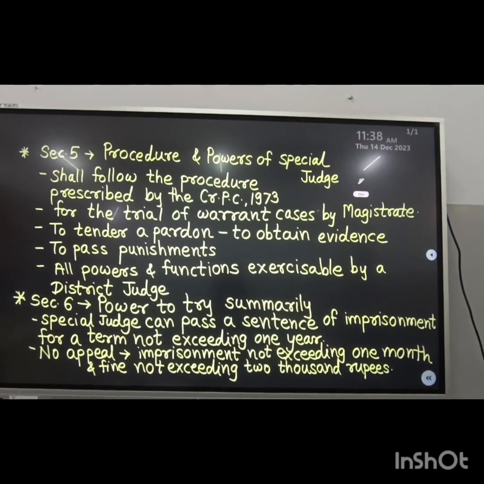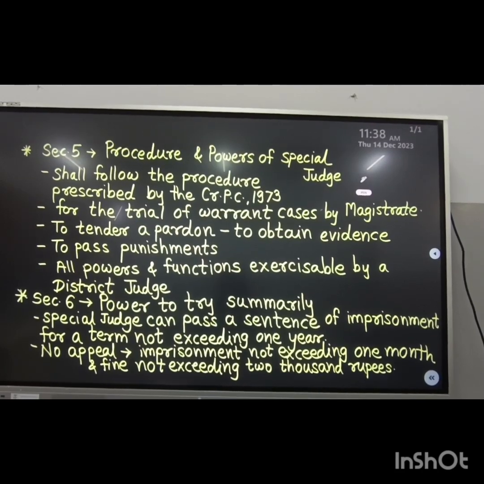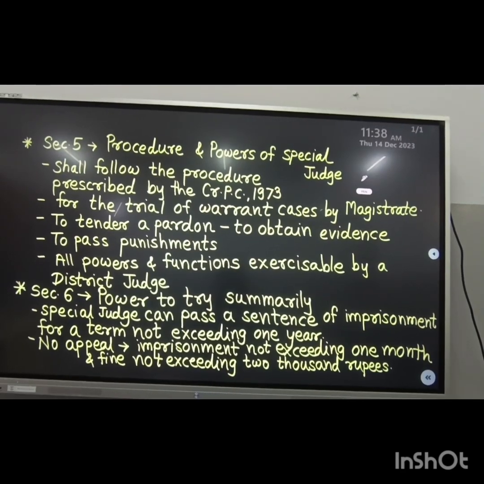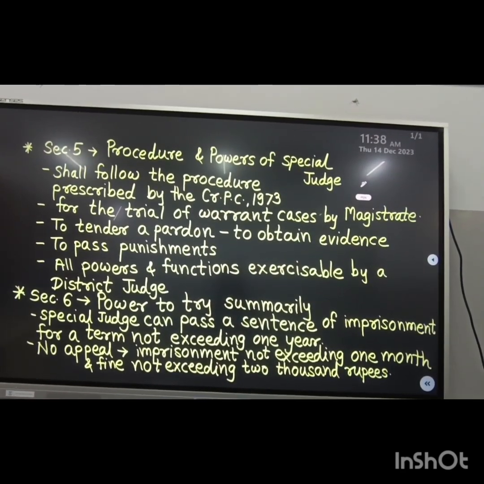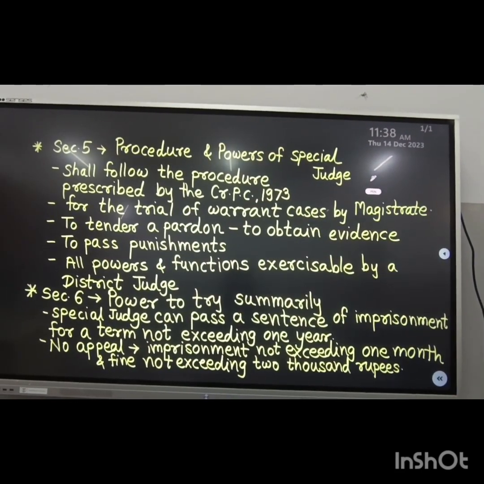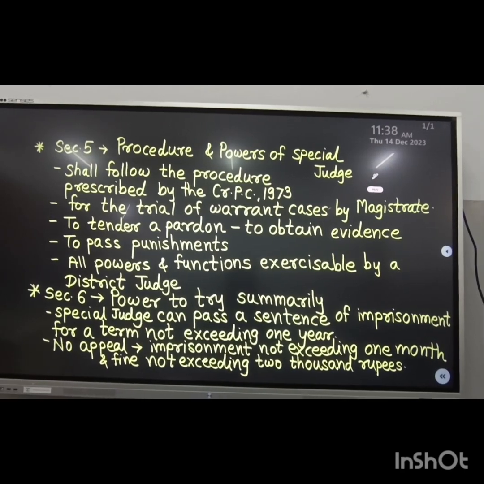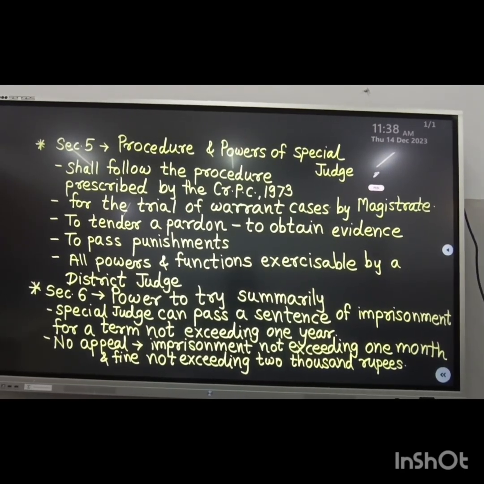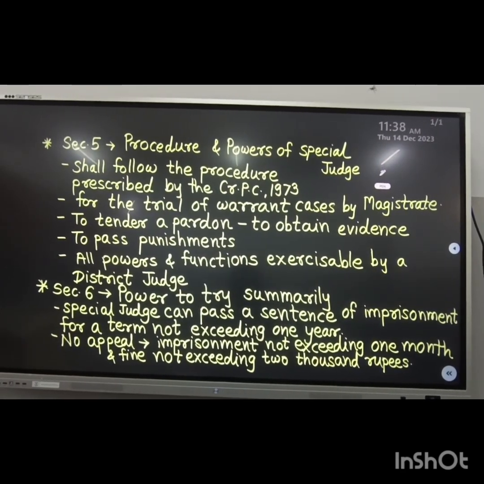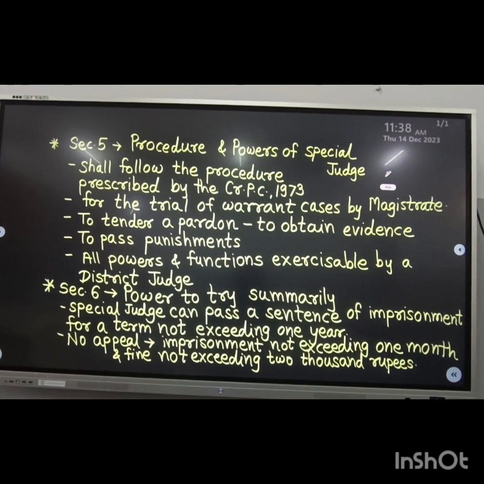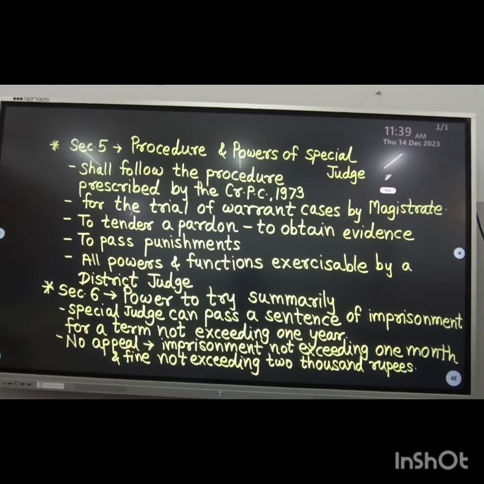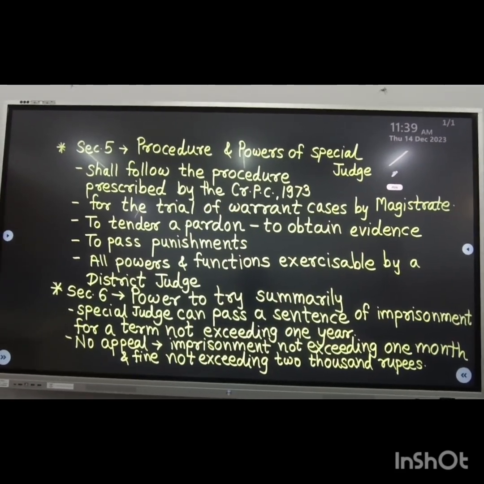About procedure, the special judges can follow the procedure prescribed by the CrPC for the trial of warrant cases by the magistrate, and they can exercise all the powers and functions which can be exercised by the district judges, for example, to tender the pardon, to obtain evidence, or to pass the punishments, etc.